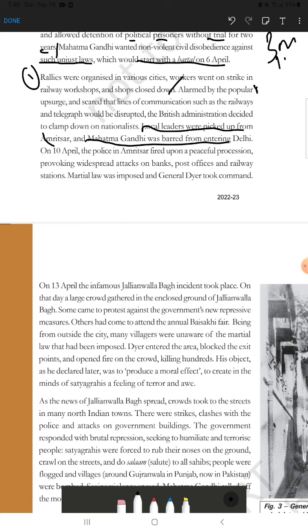And on 10th April, one thing happened which is very significant for the Rowlatt Satyagraha. Many people gathered and held a peaceful procession. But the British government thought they were going to attack the post office or other buildings of British officers. That is why they fired upon the peaceful procession. They found that the movement was going to be very hard, so they imposed martial law after 10th April.